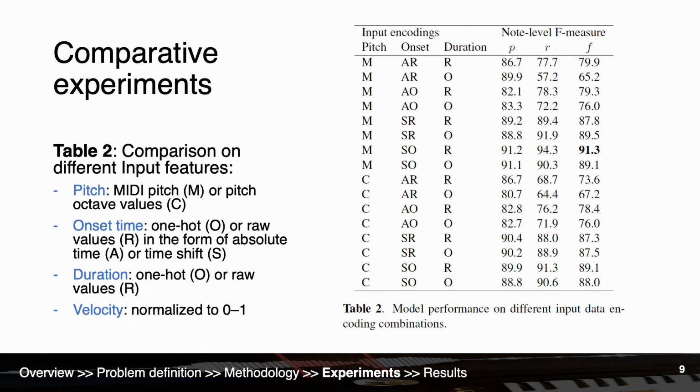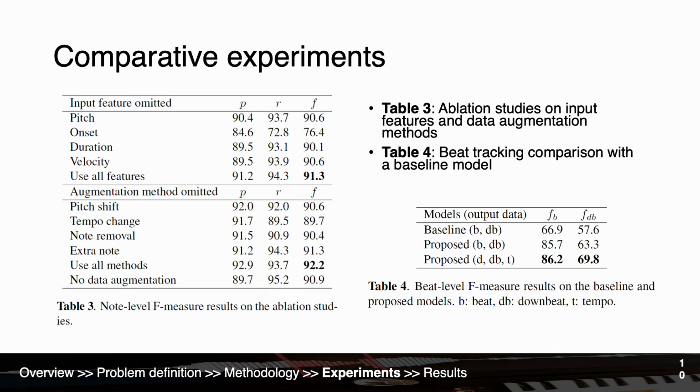The comparison is based on the performance of in-note beat tracking, and the results are shown in the right table. From the results, we can see that the use of MIDI pitch, relative onset in one-hot format, and duration in raw values resulted in the best model performance in terms of note level F measure. Using the best input encoding combination, we did 2 ablation studies on the input feature and on various data augmentation methods. Still, the model performance is reported for the in-note beat tracking task and in-note level F measure. Results are in Table 3.